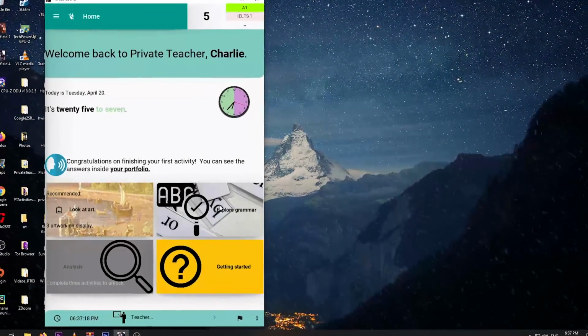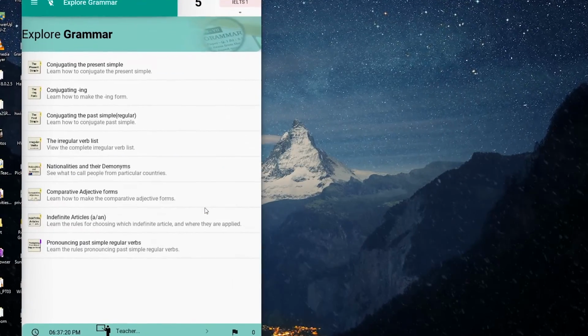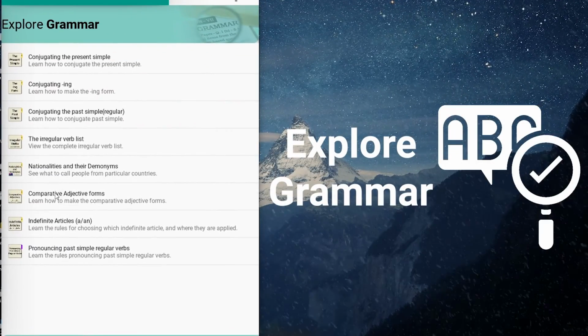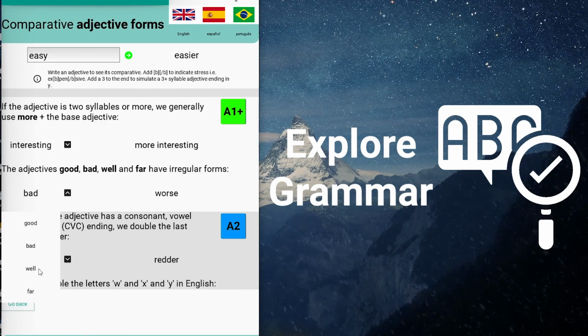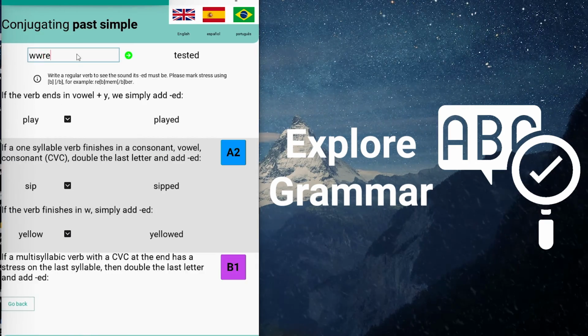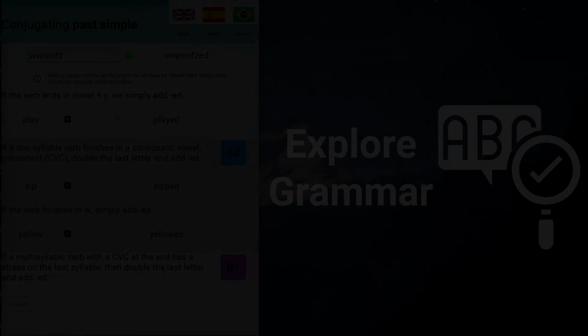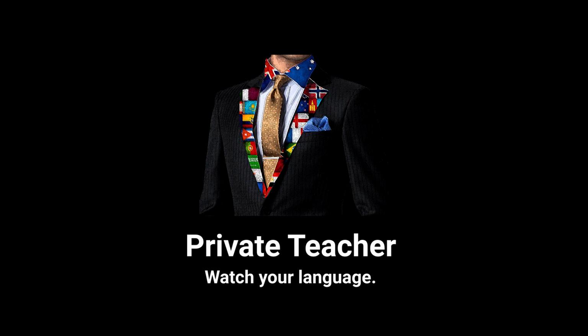Finally, should you get stuck with grammar, use the Explore Grammar section to see a complete rule set for how English works. You can see examples, interact with the conjugation rules, and test with your own verbs. Private Teacher, watch your language.